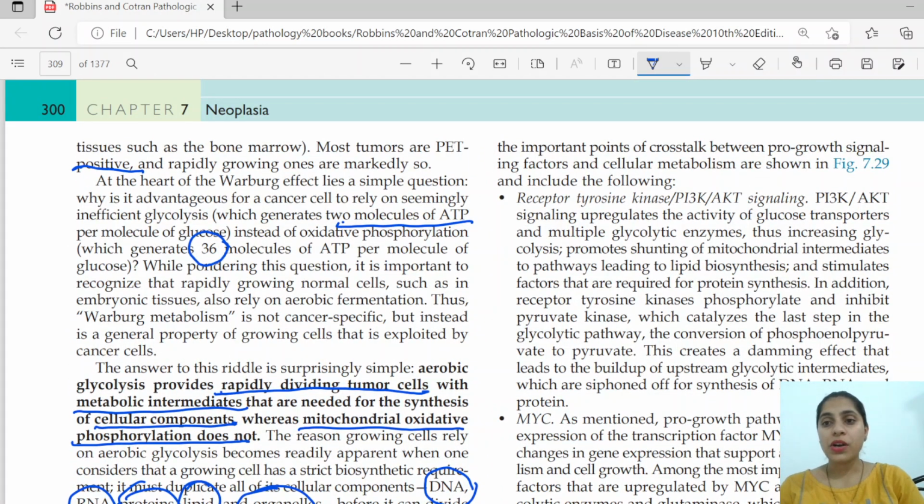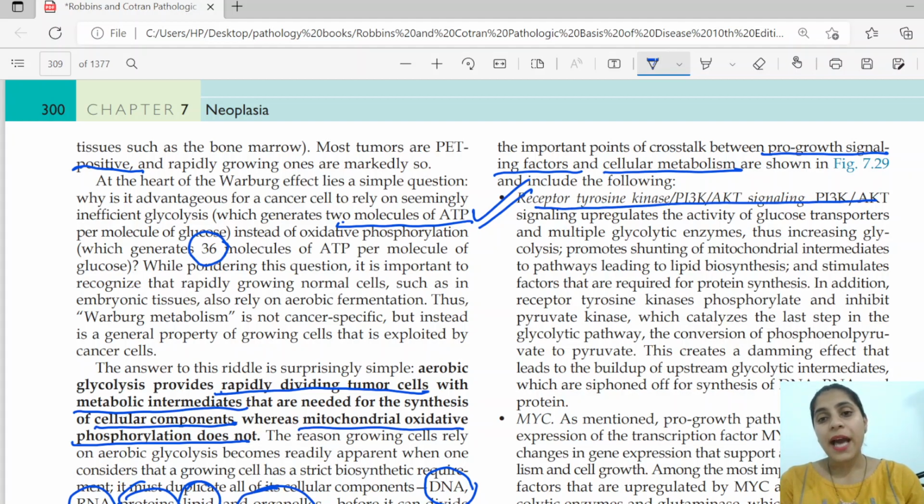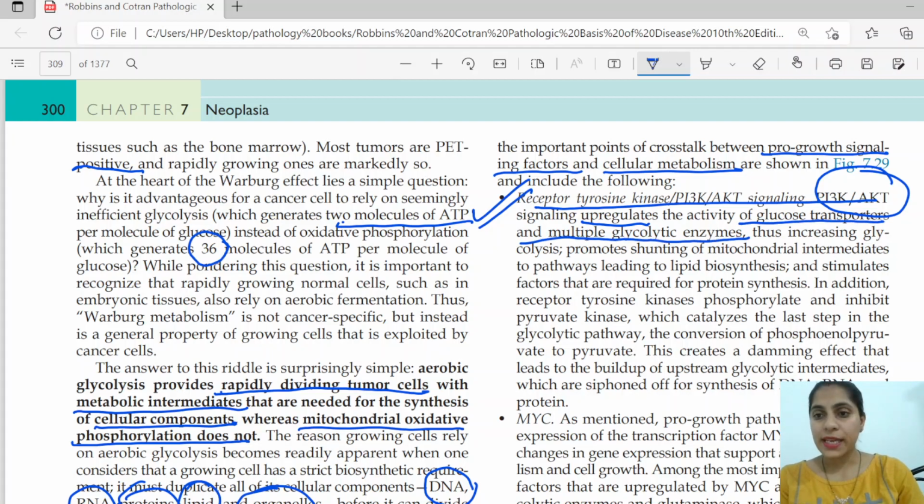The important points of crosstalk between the pro-growth signaling factors and cellular metabolism are shown. The first signal that is shifting the metabolism from one pathway to another is the receptor tyrosine kinase, phosphoinositol 3 kinase and AKT signaling pathway. Whenever the phosphoinositol 3 kinase and AKT pathway signal is upregulated, there is an increase in glucose transporters and multiple glycolytic enzymes, thus increasing glycolysis and promoting the shunting of mitochondrial intermediates to pathways leading to lipid biosynthesis, and stimulating factors that are